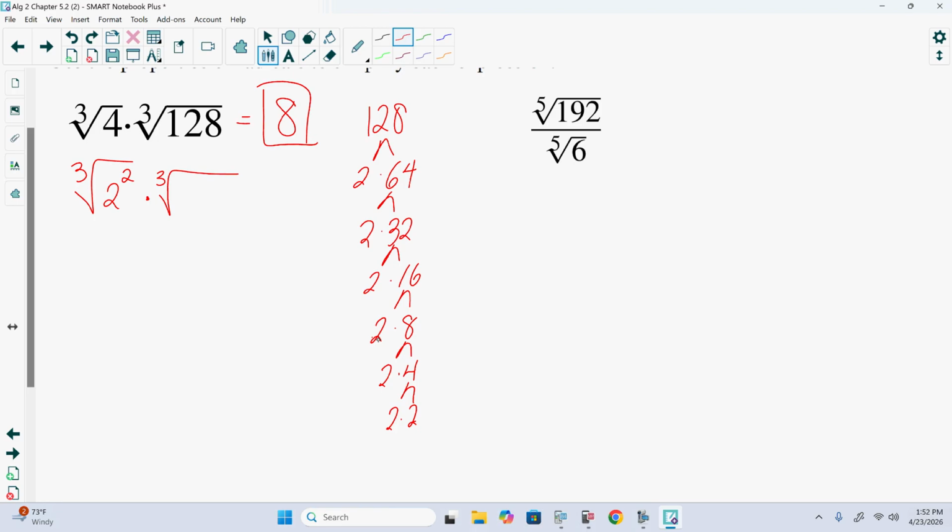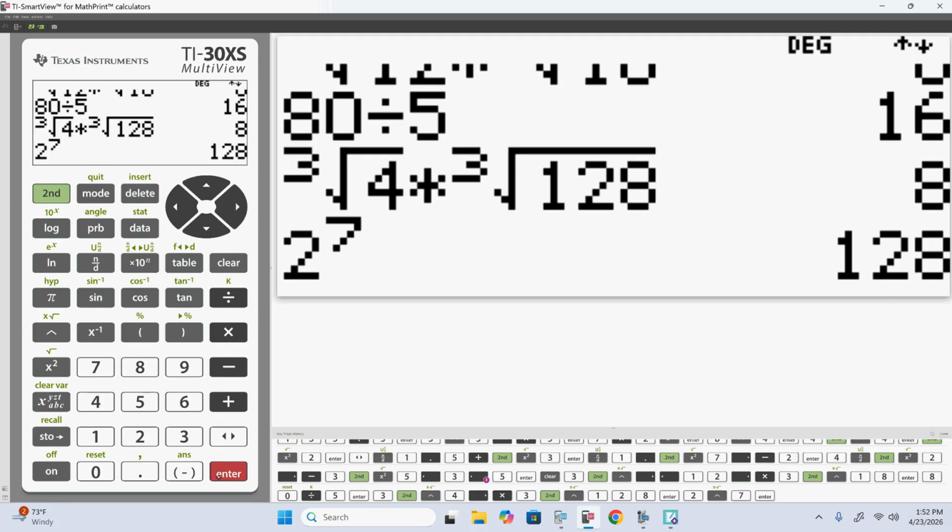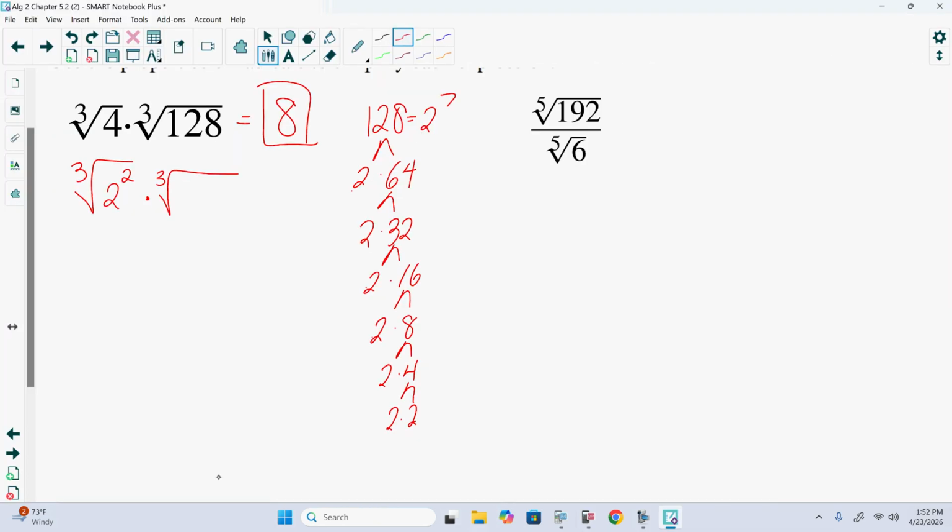We've got 1, 2, 3, 4, 5, 6, 7. So 128 is 2 to the 7th. If we want to make sure that we have the right one, we can plug it in the calculator and see that 2 to the 7th is indeed 128, exactly what we wanted. So the cubed root of 4 times the cubed root of 128 is the same as the cubed root of 2 squared times the cubed root of 2 to the 7th.